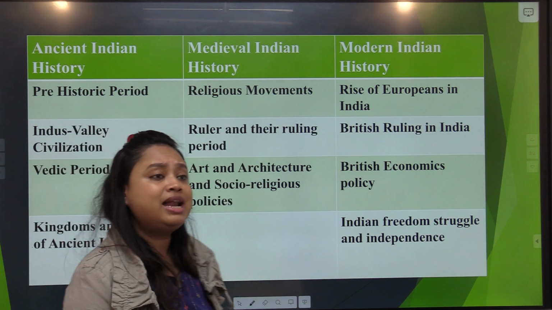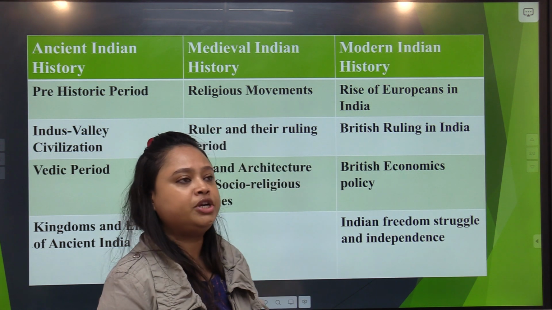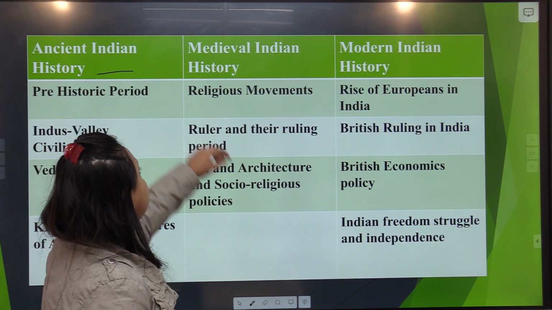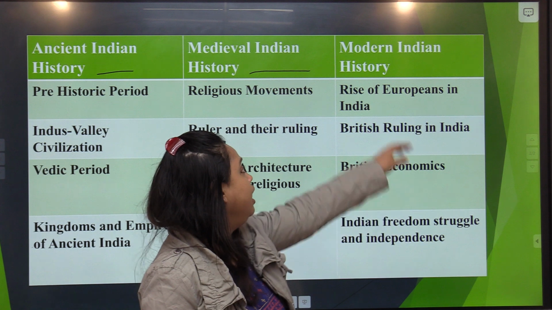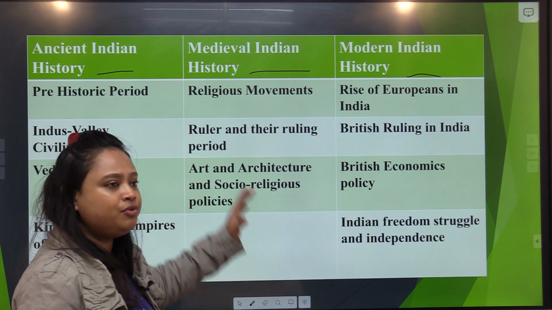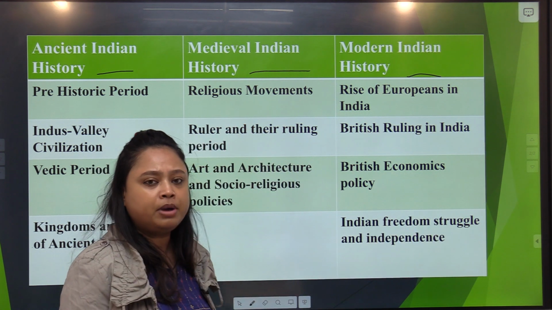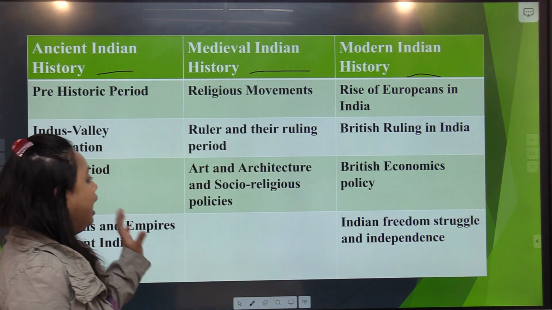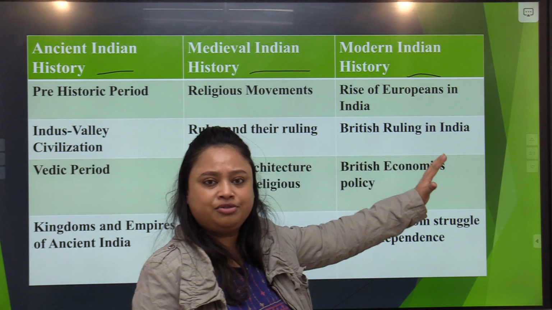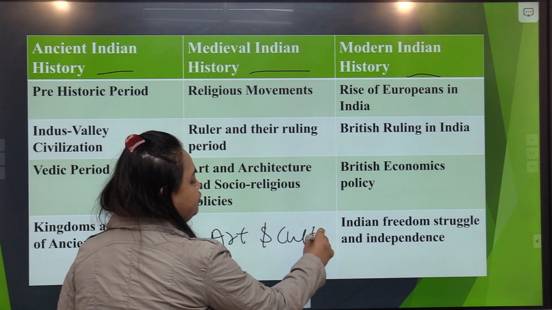First of all, you need to understand history is divided into three parts. When we talk about history for our UPSC preparation, mainly it has been divided into three parts. First we have ancient Indian history, then we have medieval Indian history, and then we have modern Indian history. Okay. So obviously you understand that when we start our history, we start from ancient India and we end with modern India, and medieval is the middle part that we prepare. Along with it, we have one more important part that we prepare all through these three topics, which is known as art and culture, which is also very important for your history preparation.